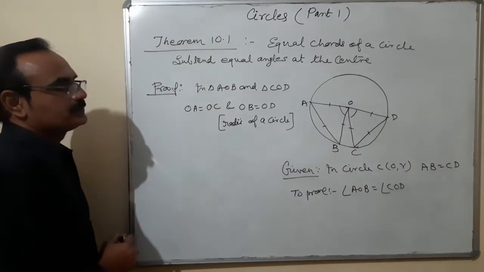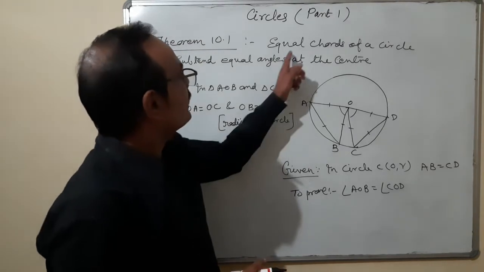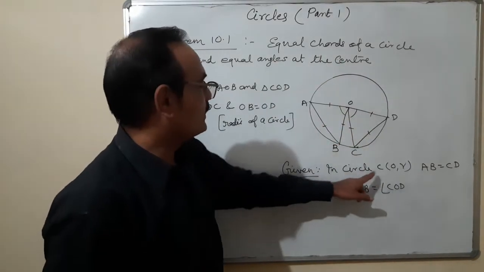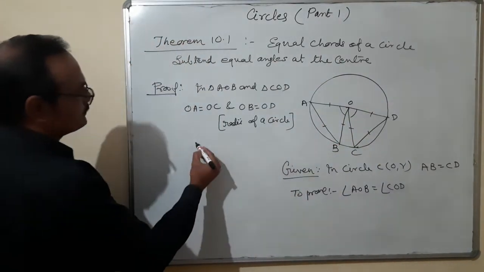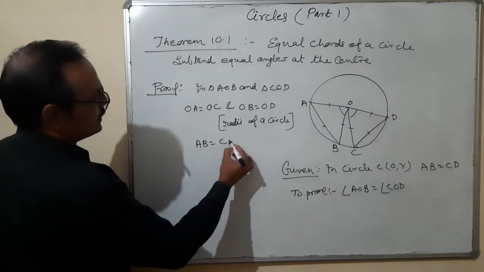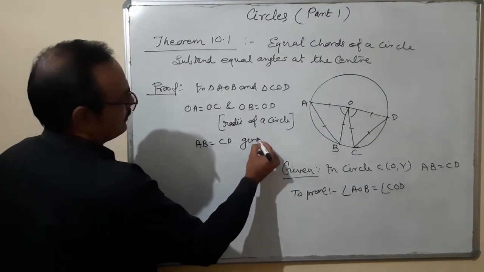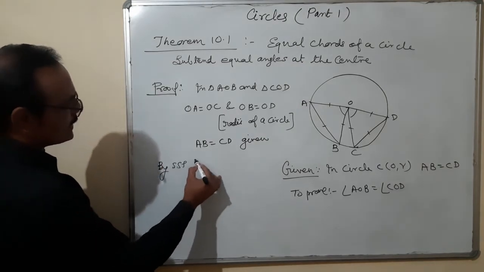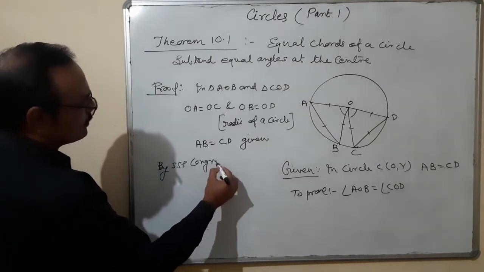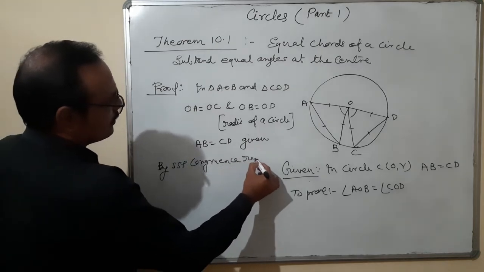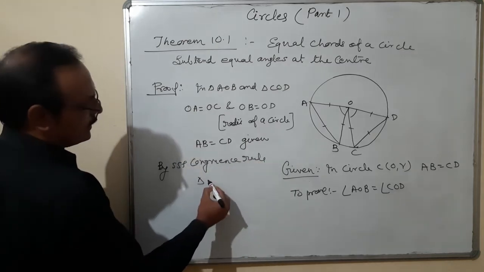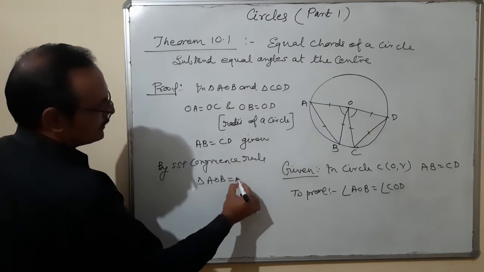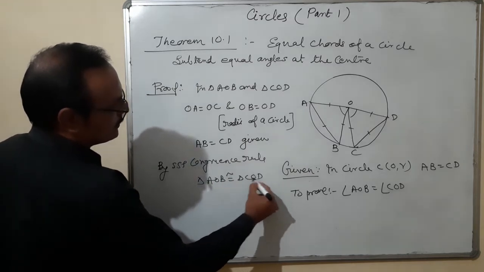And the chords are equal. It is given that AB is equal to CD. Why? Side congruency rule, so triangle AOB is congruent to triangle COD.